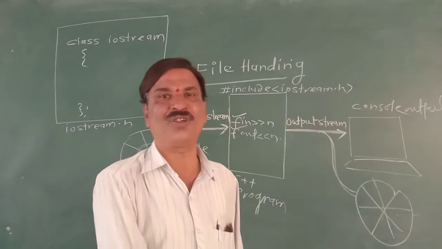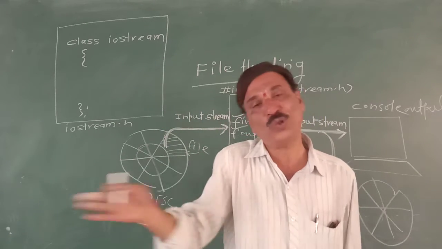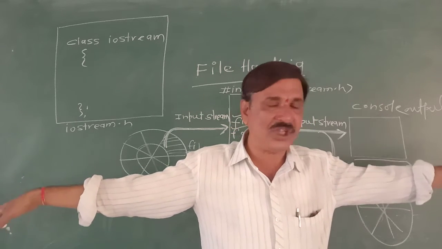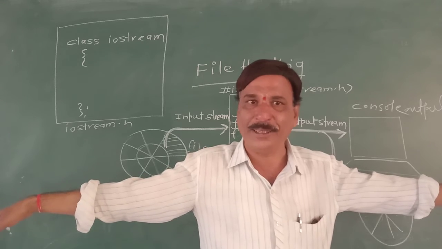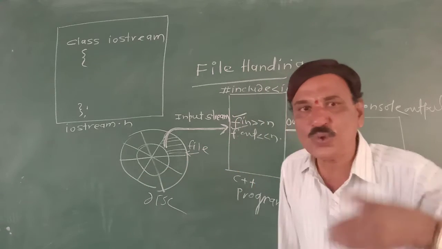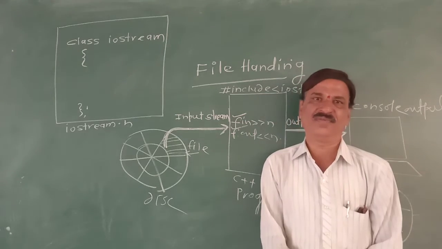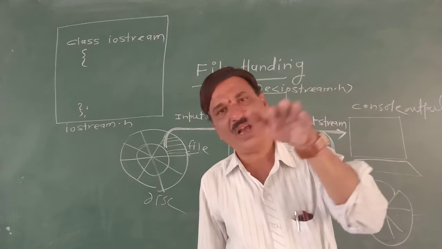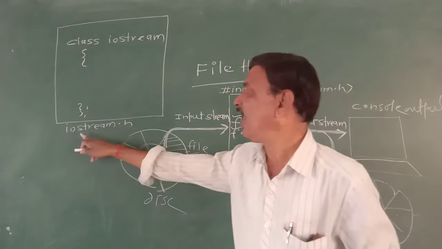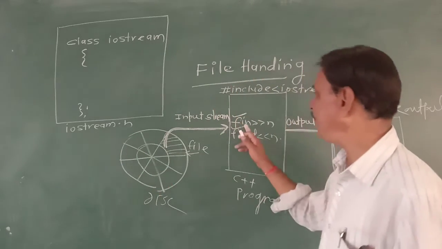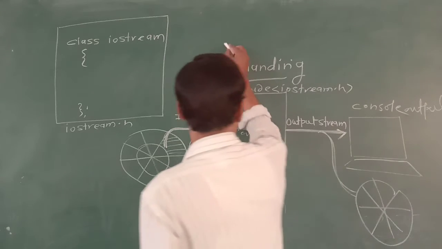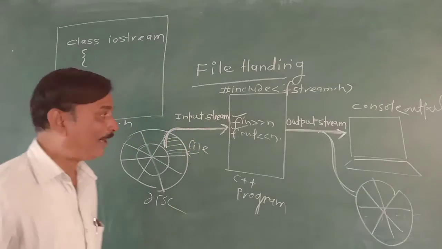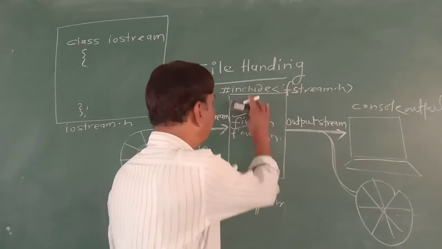Now you can again ask the question: due to Cin the console input stream is established, due to Cout the console output stream is established, and Cin and Cout are objects belonging to class iostream. Then Fin and Fout objects belong to which class? Cin and Cout were objects belonging to class iostream, which is in iostream.h. Similarly, to establish file input and file output, there is the class fstream. But we have to create the objects, unlike Cin and Cout.